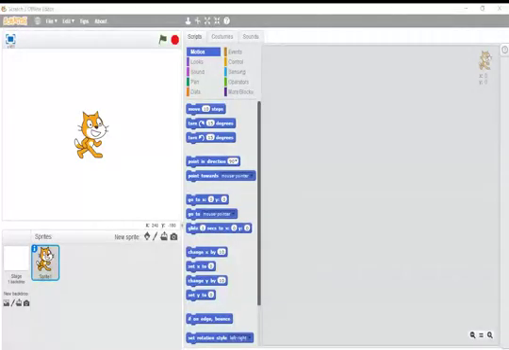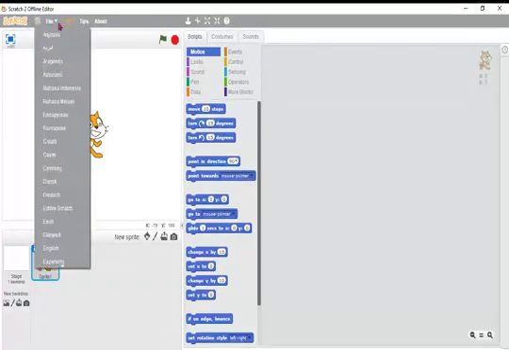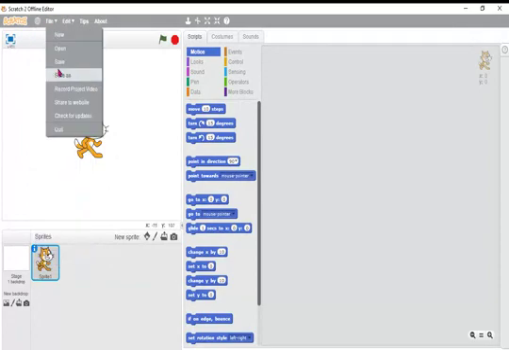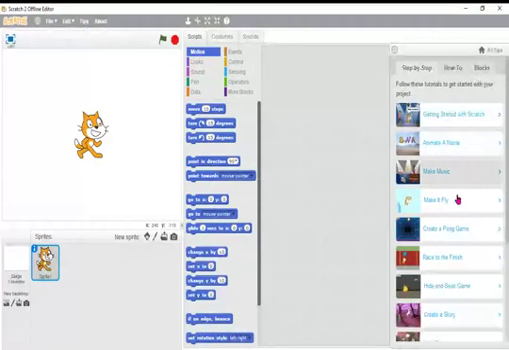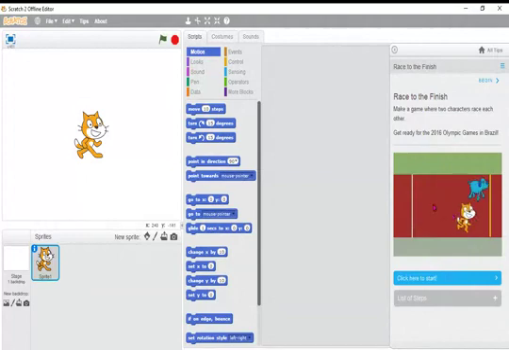Yes, Scratch program. Now, can you hear this? When you open the Scratch 2 offline editor, we are saying in the 5th standard we learn Scratch language. Here you can select language, file, edit, and you will get tips. What are the tips? How to create programs. When you click on tips, you will get ready-made options like create a Pong game, race to the finish. See, you can create this animation.